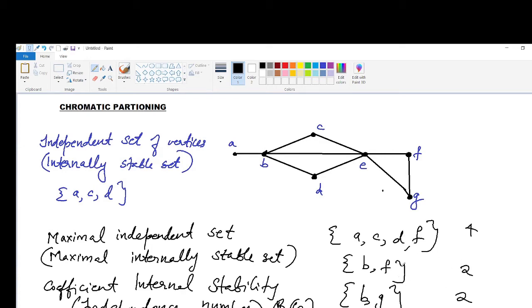So here in this example beta of G is equal to 4.